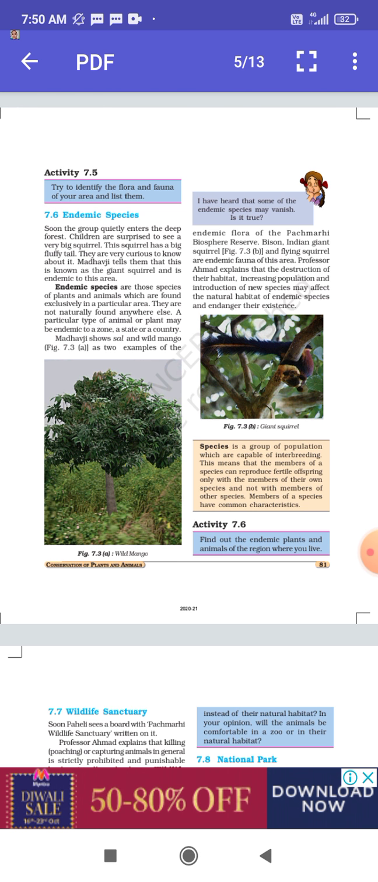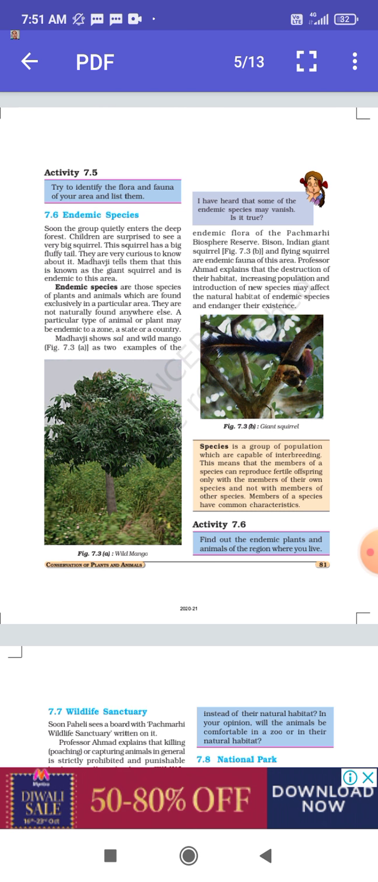They are not naturally found anywhere else. A particular type of animal or plant may be endemic to a zone, a state, or a country. Now, what are endemic species? These are those species of plant or animal that are found in that particular area only. Suppose you take the example of kangaroos.